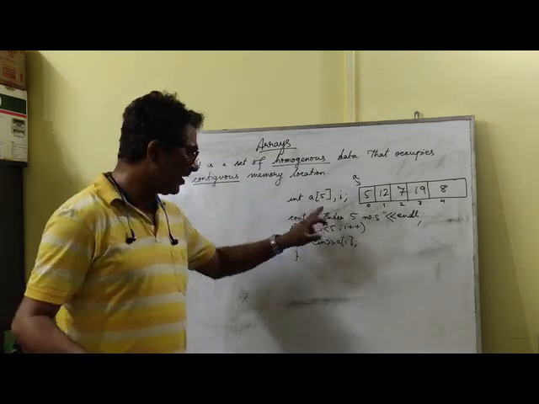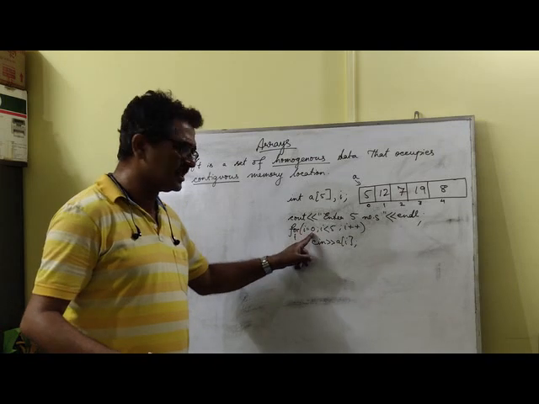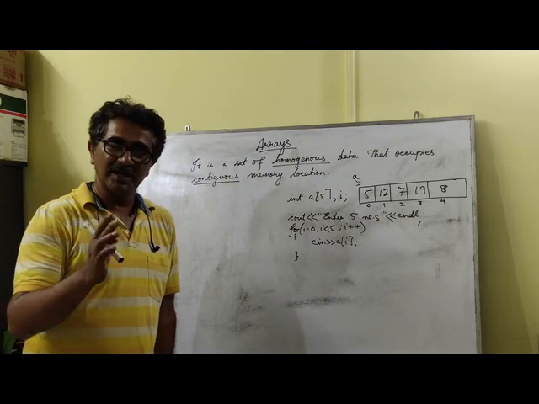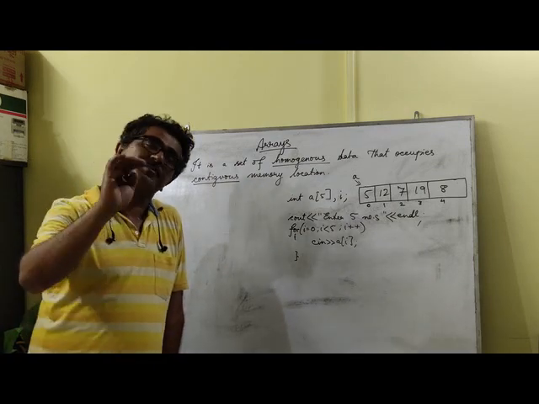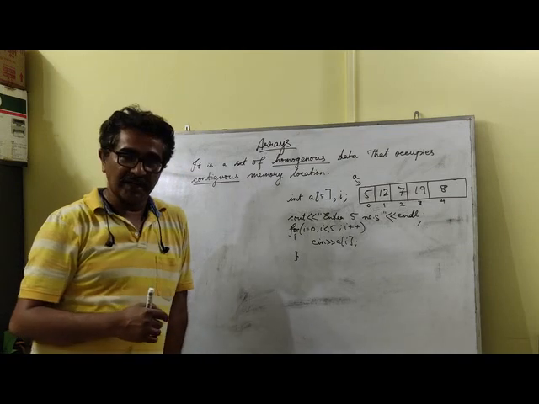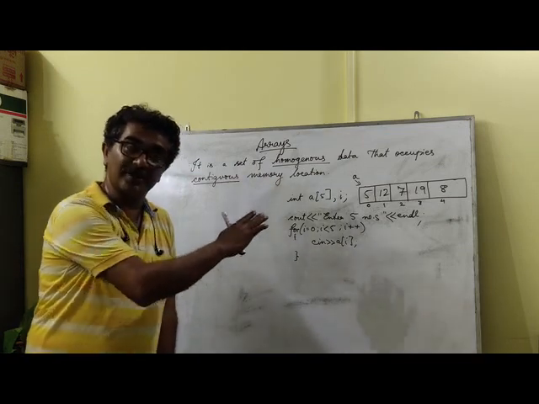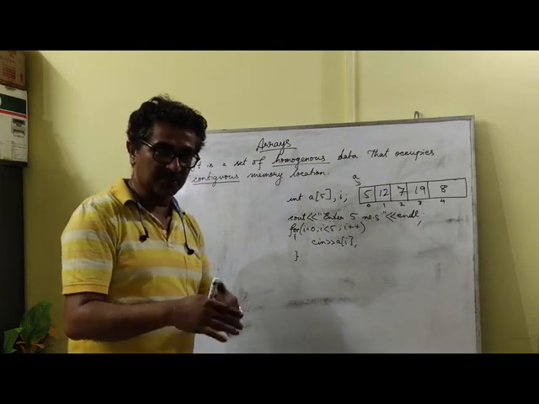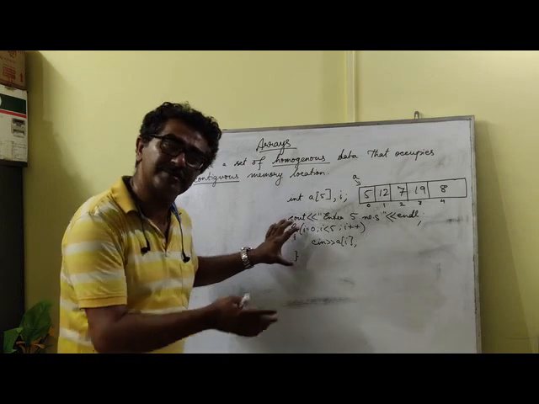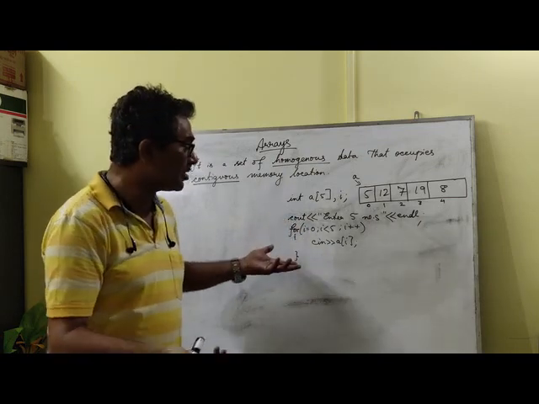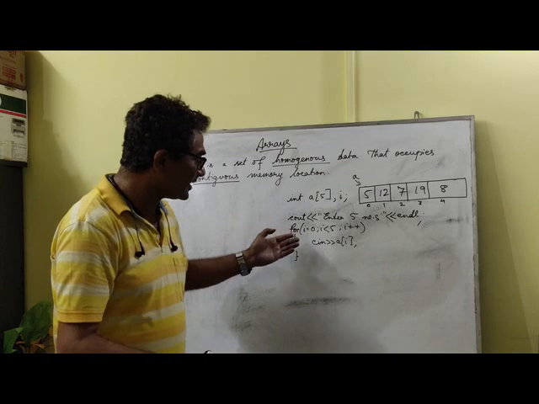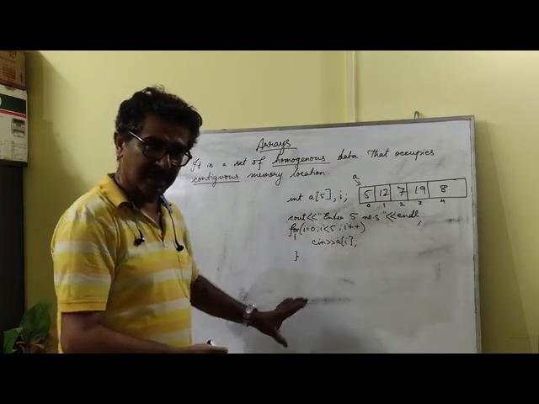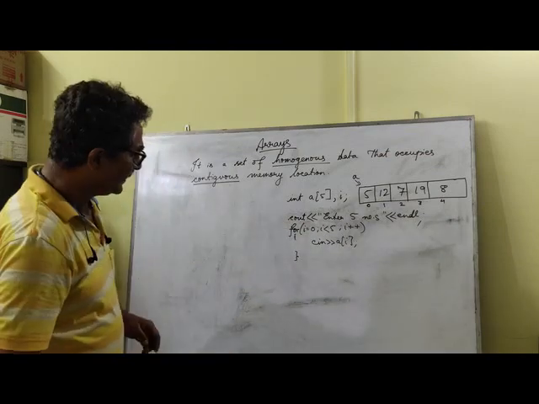Here you see, I am writing I is less than 5. That means this particular loop is going to range from 0 till 4. So this is much easier, or we can say much more practical in nature, for inputting inside the array. So we are going to use this particular technique instead of the prior technique. Though we can use that technique, this is perhaps a better method of doing it. Because when it comes to 100 elements, you don't need to write the entire thing. Simply you need to change this to 100. And that's it. The program still remains the same, at least with respect to the size.